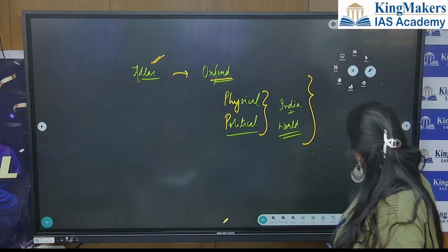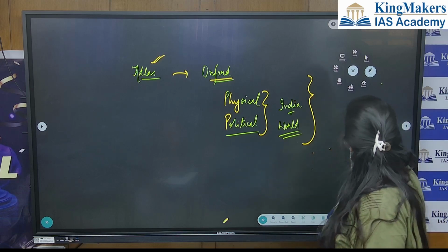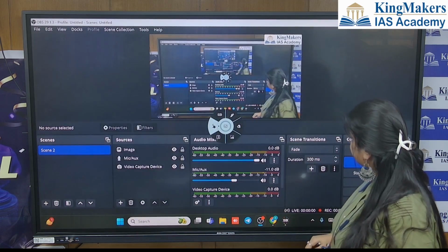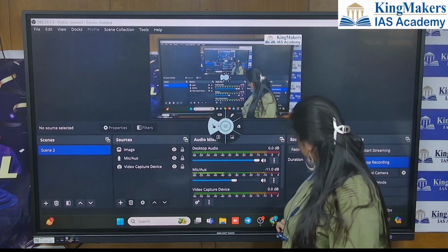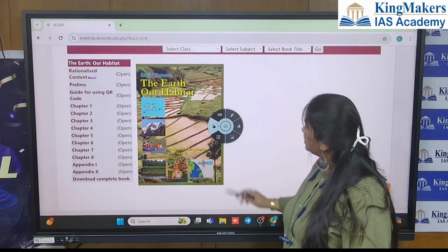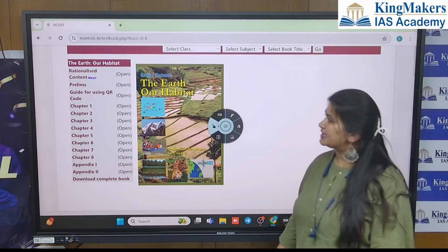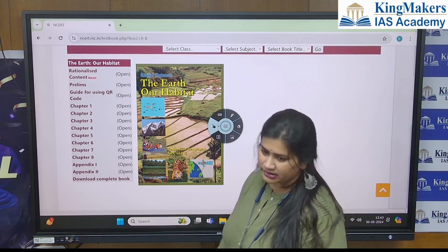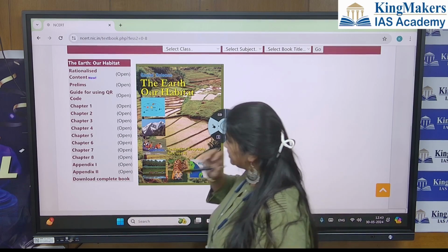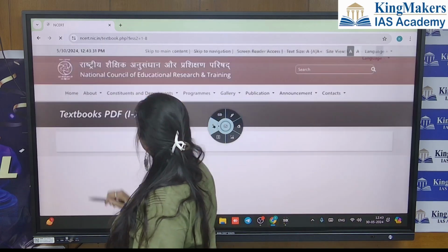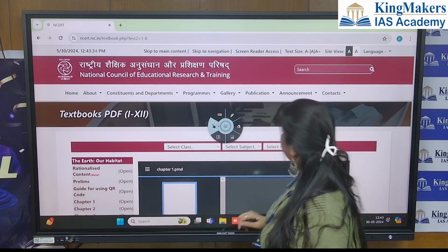Fine. So now we'll start this NCERT. Okay, this is the first book, Social Science, The Earth, Our Habitat, whatever. So first chapter is here. We'll open. Fine.